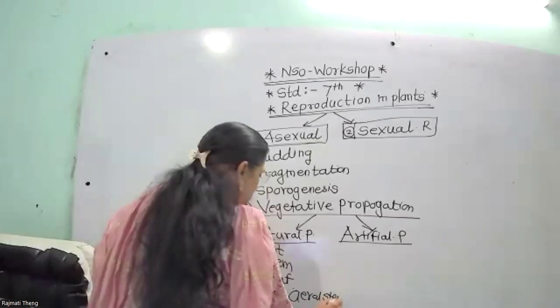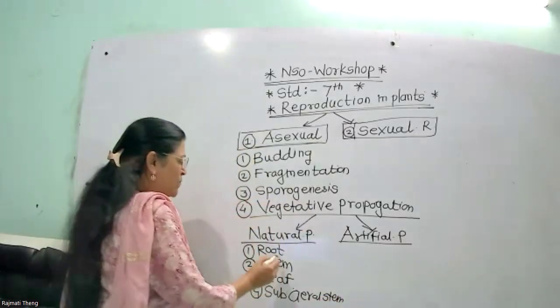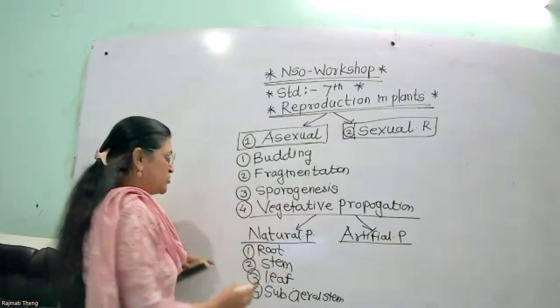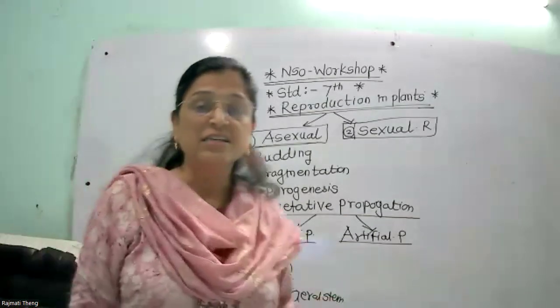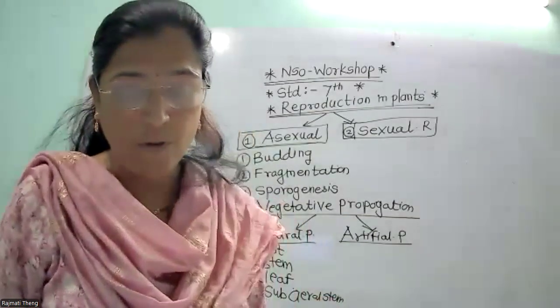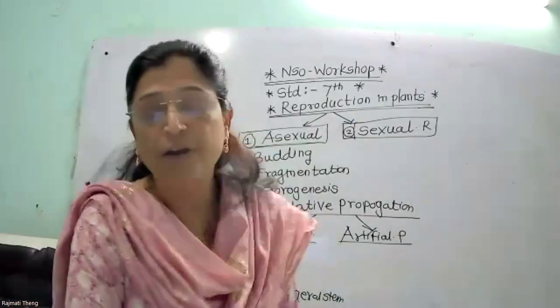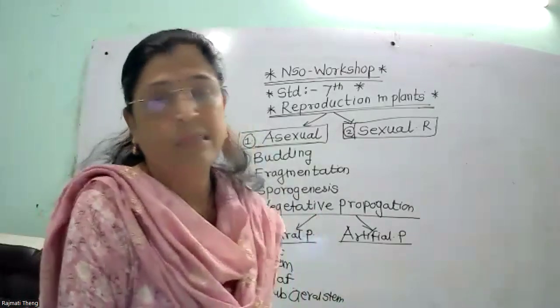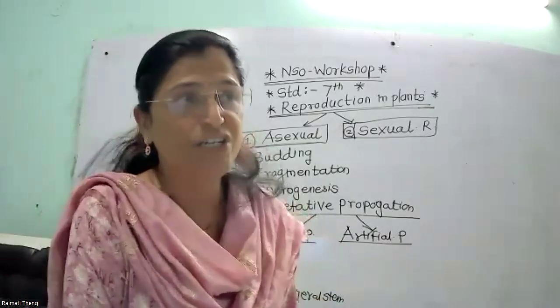So in vegetative propagation, in natural propagation, first through the root, through the stem, through the leaf, and then subaerial stem. Now again vegetative reproduction: root, stem, leaves, but artificial method.